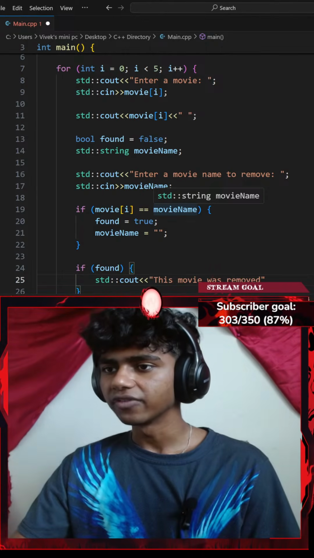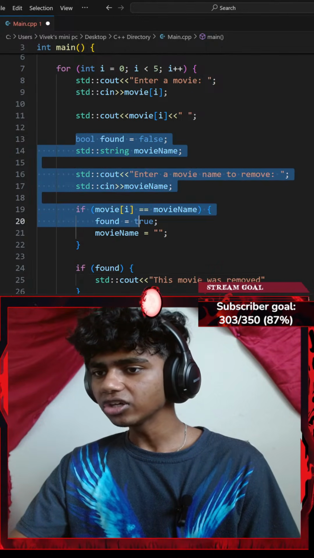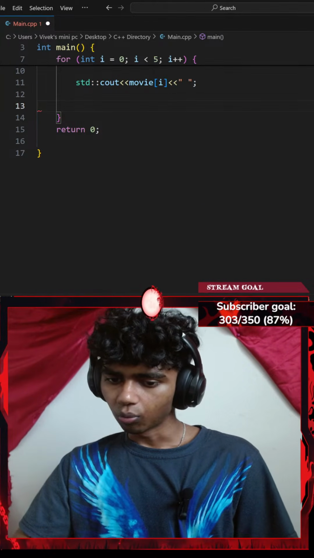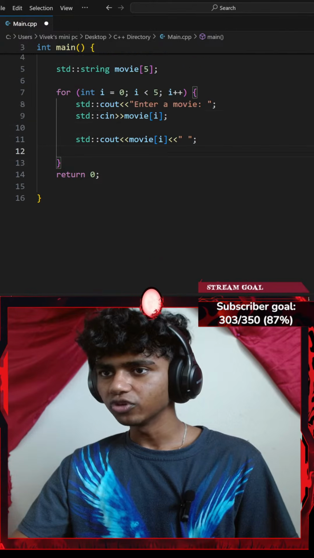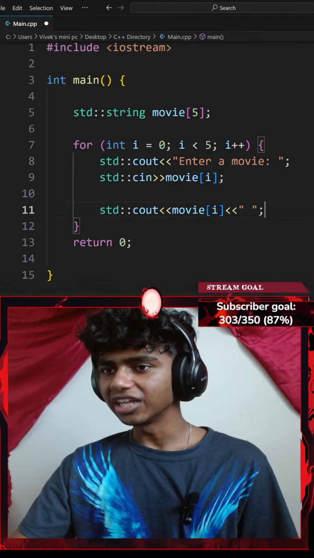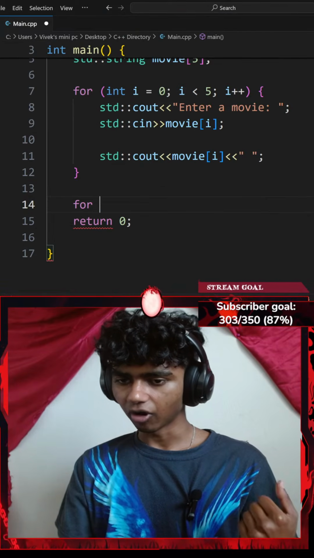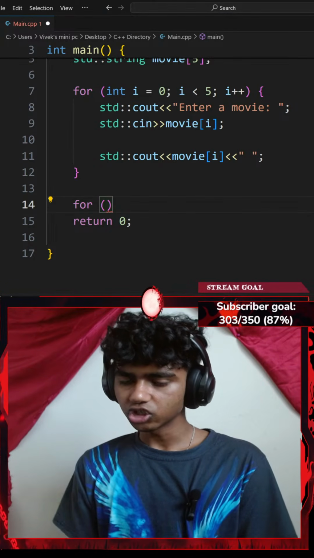Okay, I think I should have 2 loops because. Okay, let me go ahead and copy this part and add this in a second loop. One to enter movies and the other to remove movies. Okay, actually, that does make sense. So let me go ahead and add another for loop. So I'll go with for, a pair of parentheses, to search and remove.